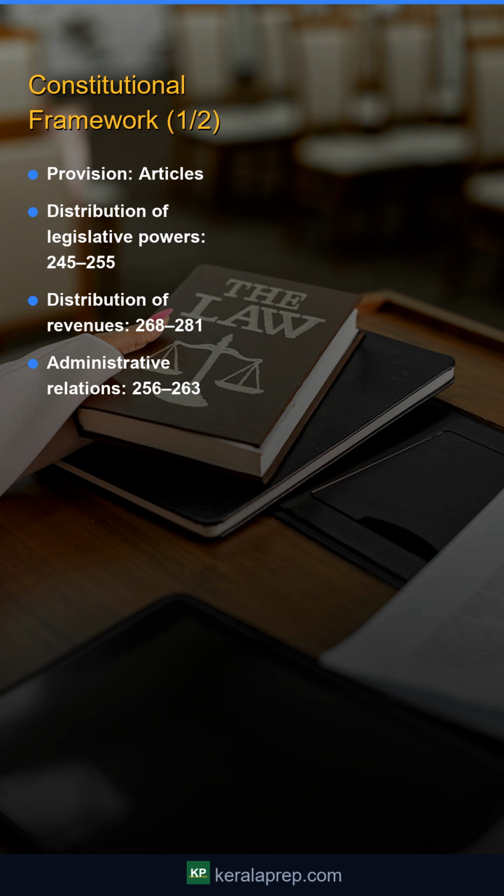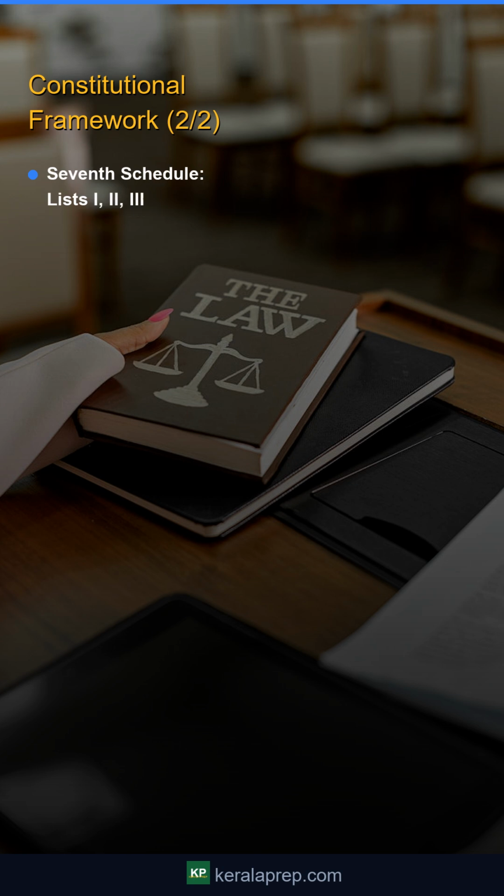Distribution of legislative powers, 245 to 255. Distribution of revenues, 268 to 281. Administrative relations, 256 to 263. Continuing constitutional framework. 7th Schedule, Lists 1, 2, 3.